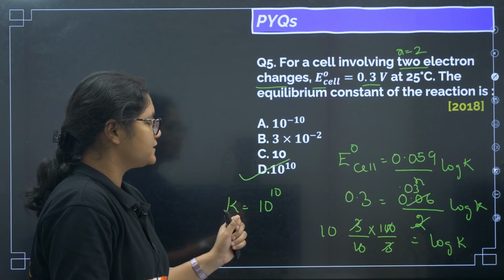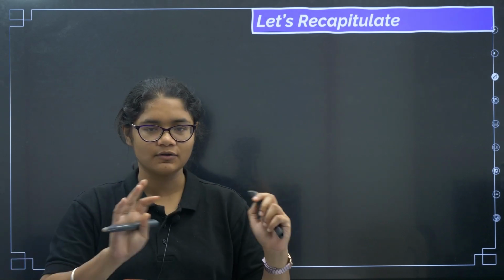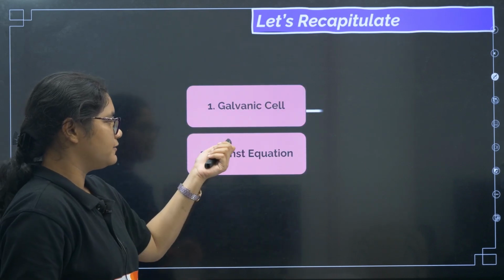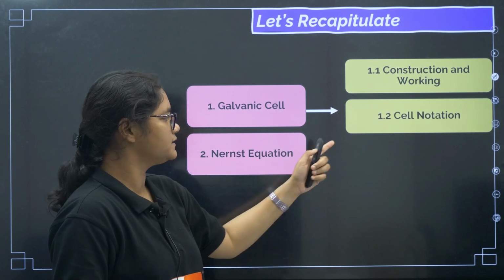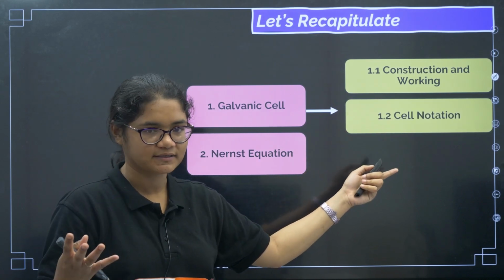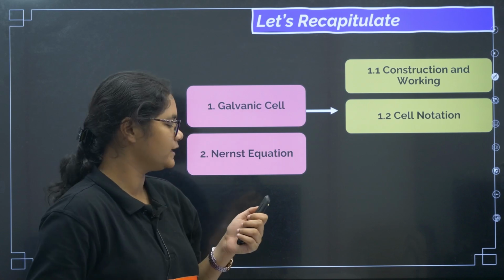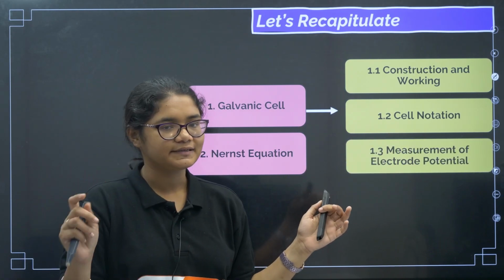Okay. So yes, these are the important questions. So now let's do a small revision of what we have studied, very fast. First we have studied about galvanic cell. In galvanic cell we studied the construction and working. Then we studied the cell notation, how to represent a cell. You have to start from the left hand side and come towards the right hand side. Then remember, in the cell notation, left side is the anode, right side is the cathode.